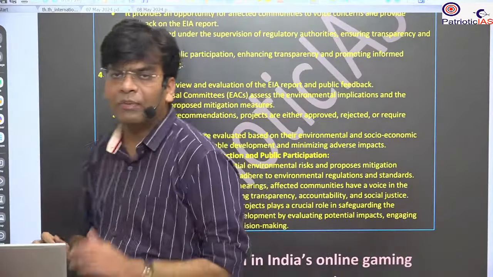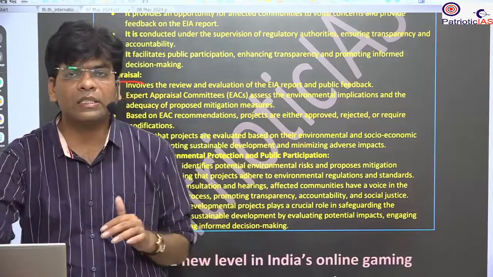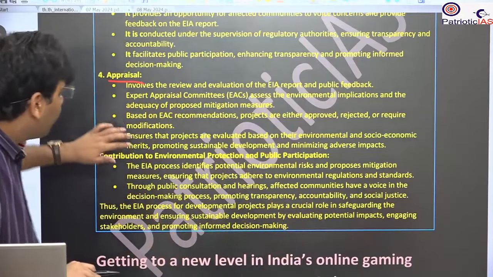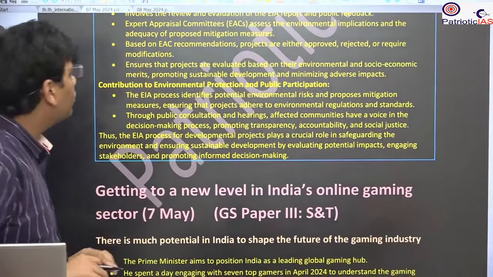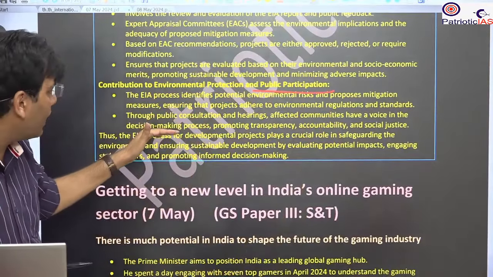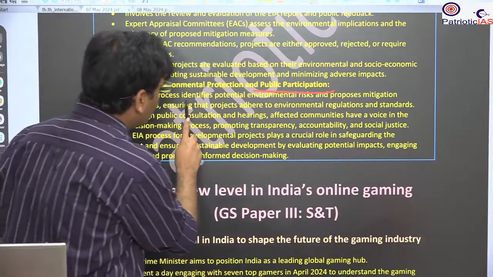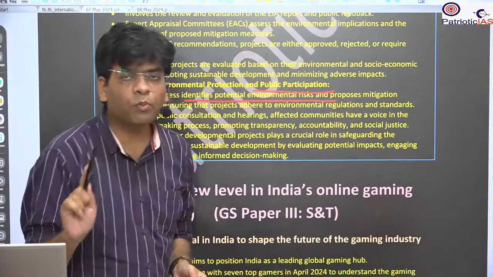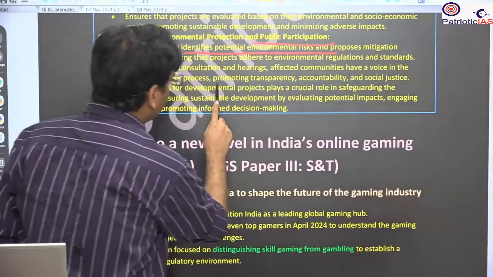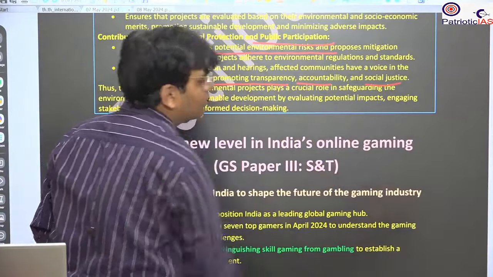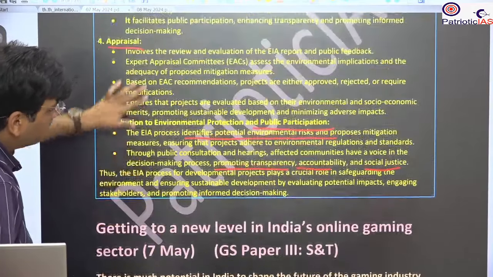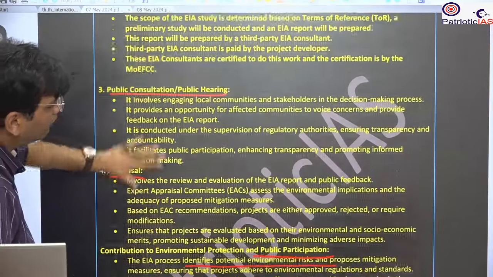In all these stages, we will see how they protect the environment and ensure sustainability in the whole process. Further, in the last part, we will bring the contribution to environmental protection and public participation. You have to bring these two points: that the EIA process identifies potential environmental risks and proposes alternatives, and that thorough public consultation promotes transparency, accountability, and social justice. So all these areas you have to discuss, and in the last you have to conclude. This is all about this question, and you have to bring all these parts.